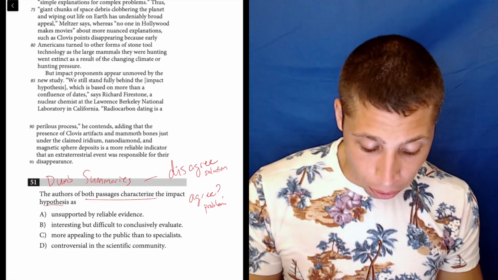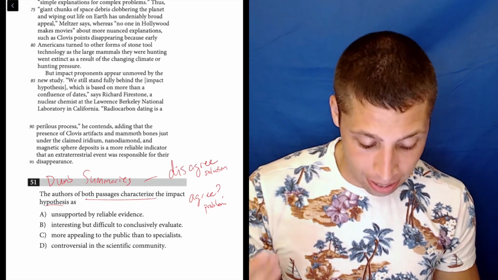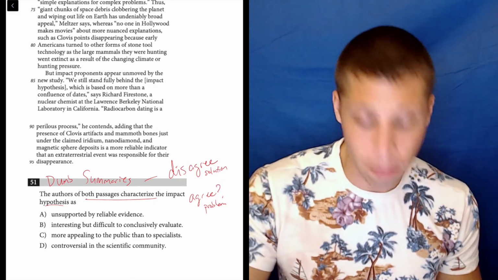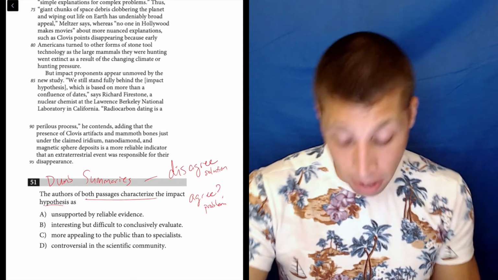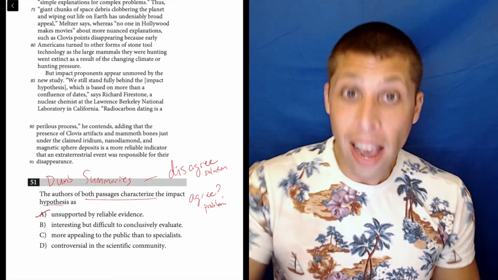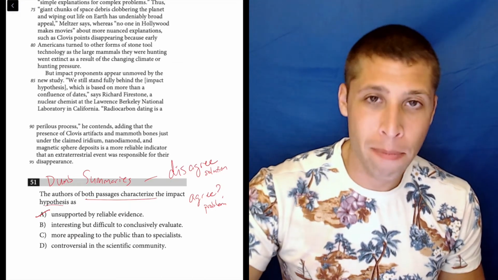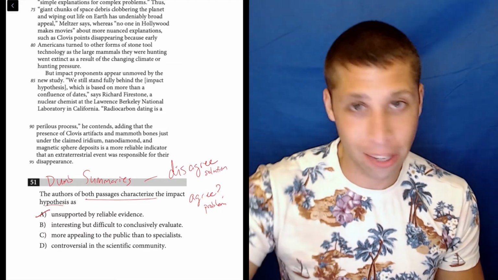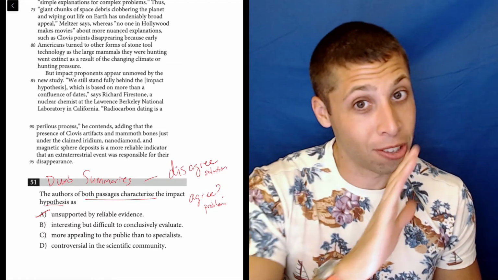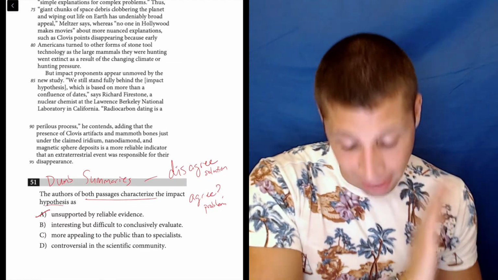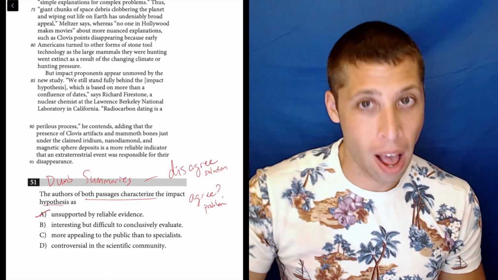So both authors would characterize the impact hypothesis as unsupported by reliable evidence. No. Passage 1 definitely thinks that there is good evidence for the asteroid impact. They're talking about the iridium and all that good stuff. So the passage 2 guy would say that, but the passage 1 person would not.